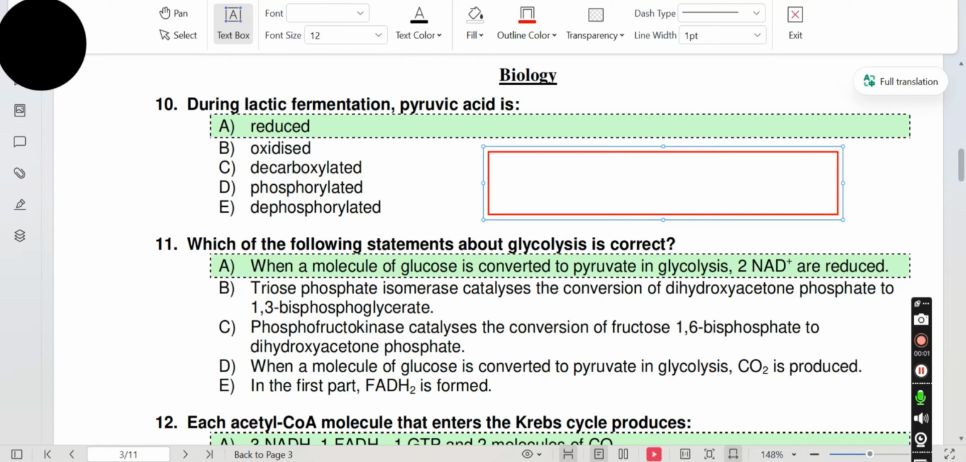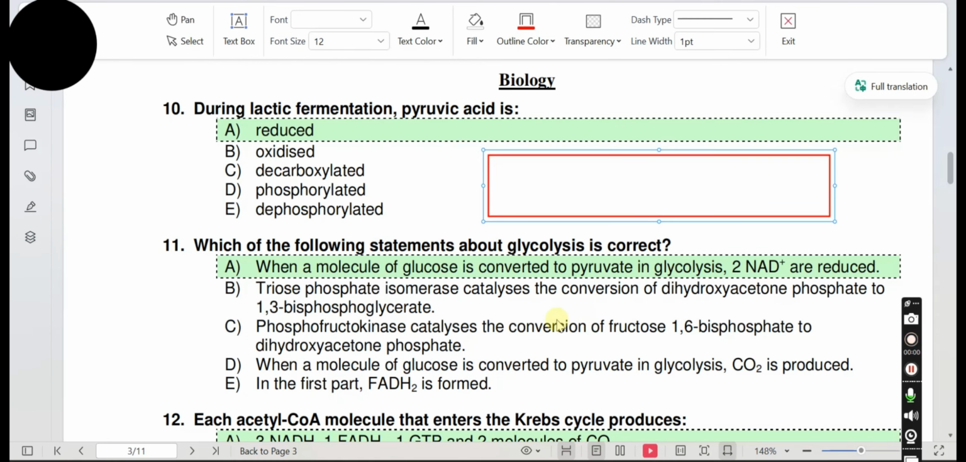Today we will solve biology section of IMAT 2025. Question number 10. During lactic acid fermentation, pyruvic acid is option A reduced, B oxidized, C decarboxylated, D phosphorylated, E